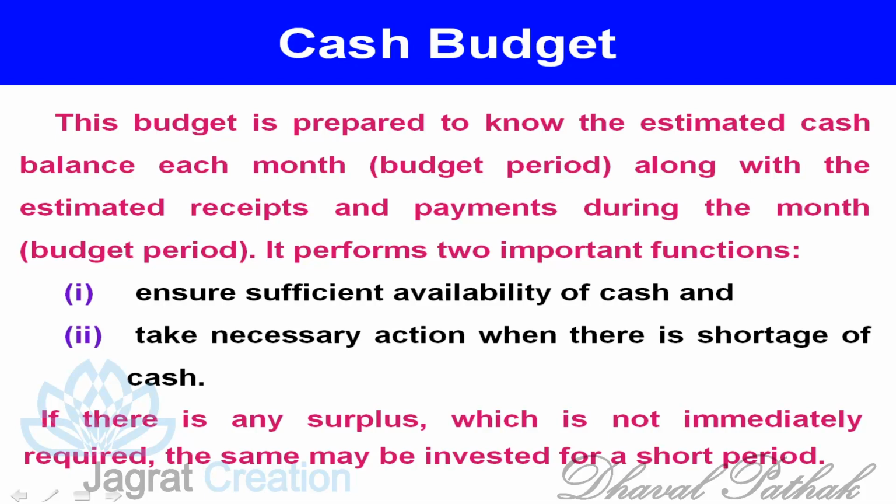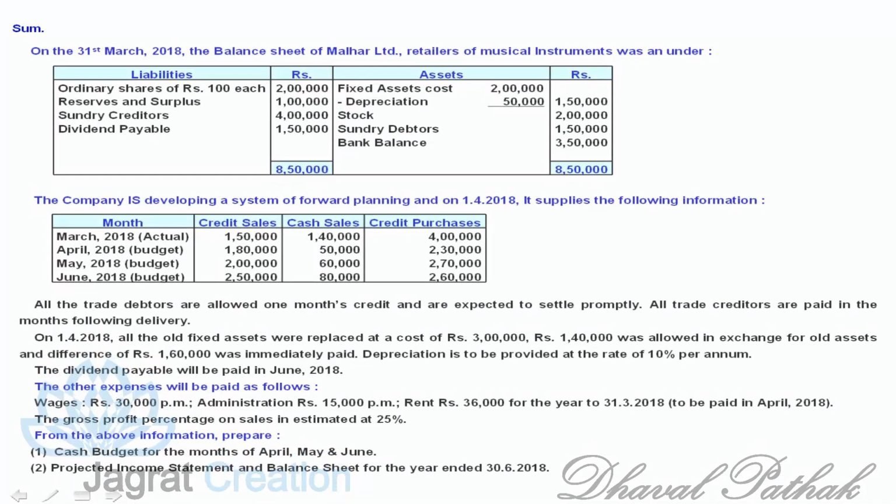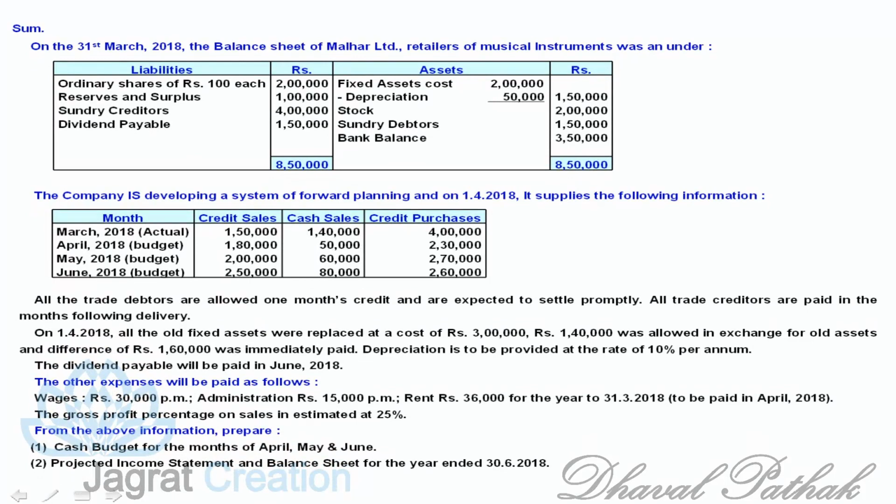Now the sum for which I intend to prepare a budget and the estimated final accounts, look at the sum on the screen. This is the sum or practical problem which I wish to solve here before you, wherein I intend to prepare a cash budget as well as projected income statement.